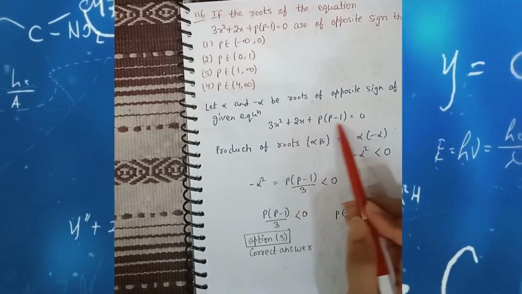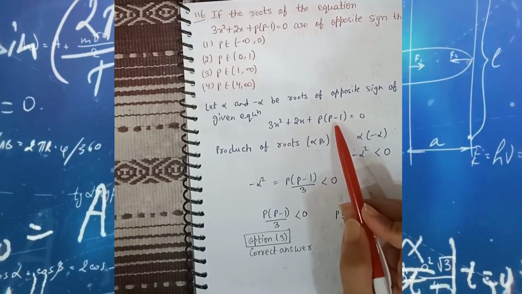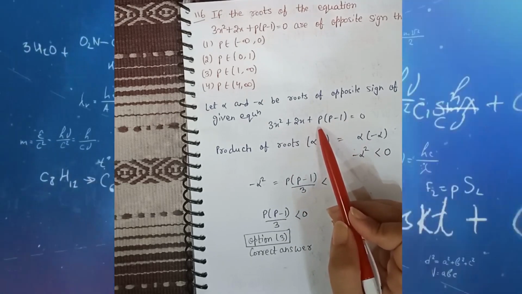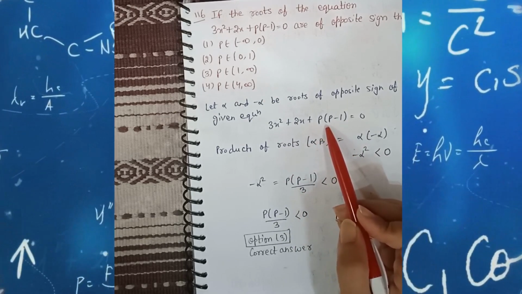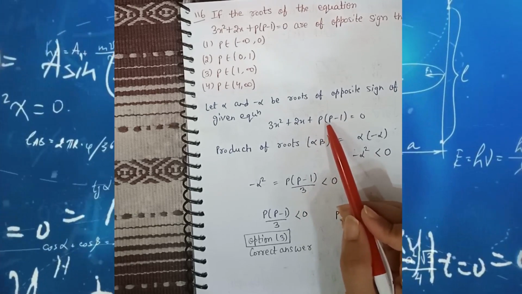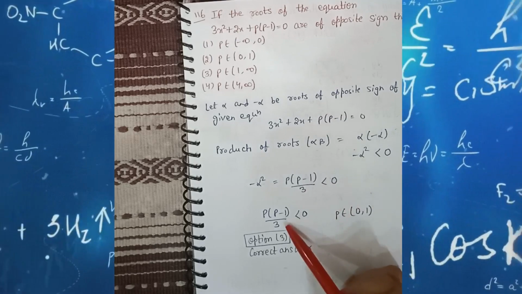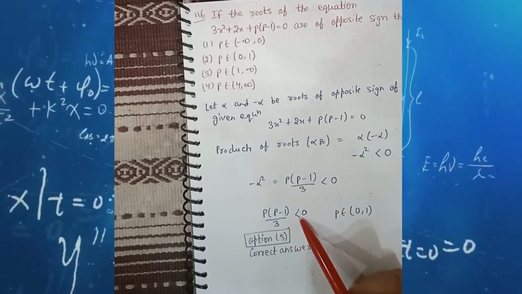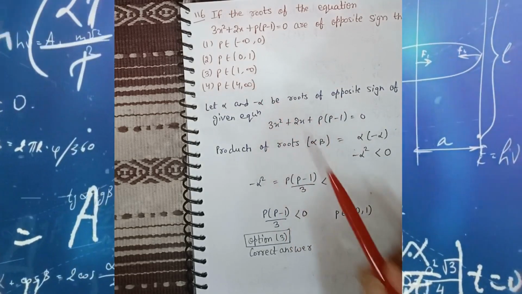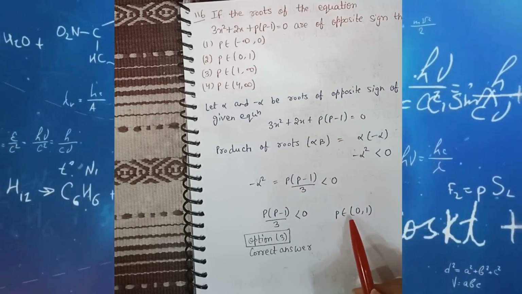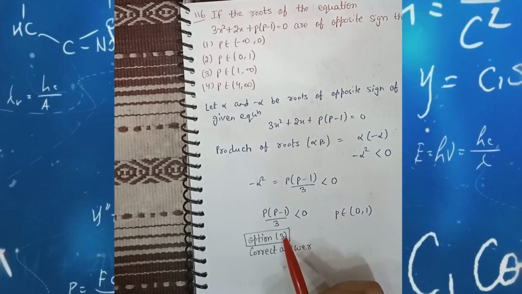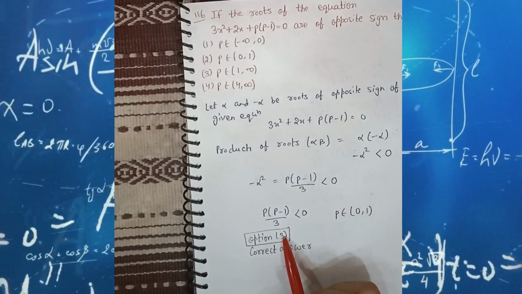If we see the equation, the product of roots is c by a. So here p bracket p minus 1 divided by 3 is also less than 0. Putting in all the values from the options, which option is correct? P belongs to (0, 1). That means option number 3 is the correct answer.